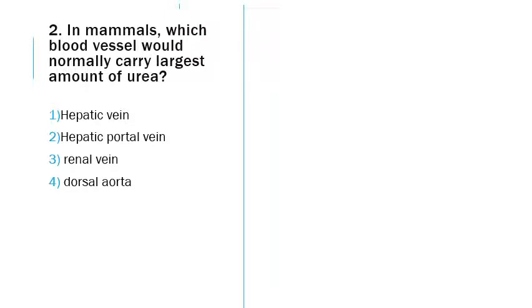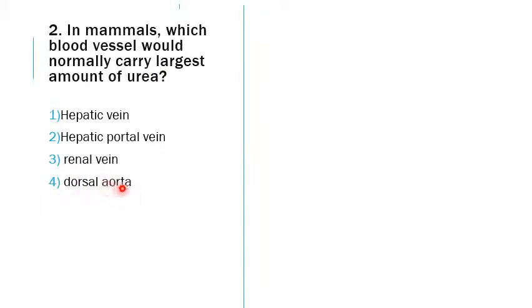So the second question is, in mammals, which blood vessel would normally carry the largest amount of urea? The answer is based on which organ is actually producing the urea. The organ that produces urea is the liver. So these two things are ruled out: the dorsal aorta and the renal vein.